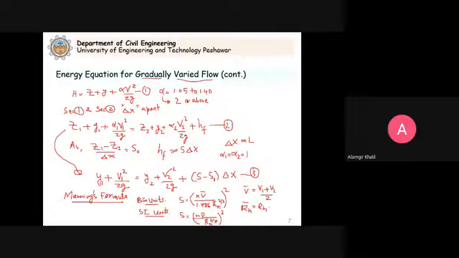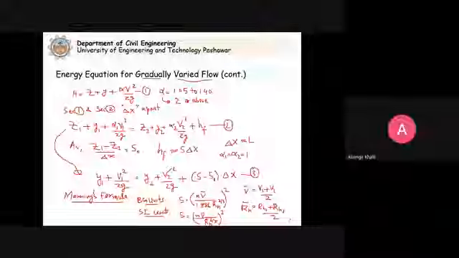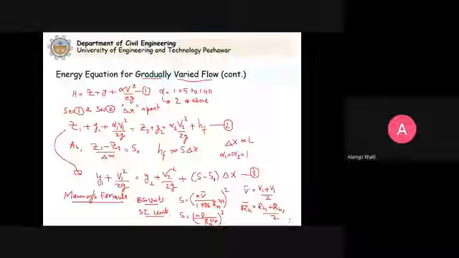You see the depth and velocity are not the same at the two sections; we have varied flow. So what we are doing is applying Manning's formula to average conditions in each reach to provide an estimate of the value of S.